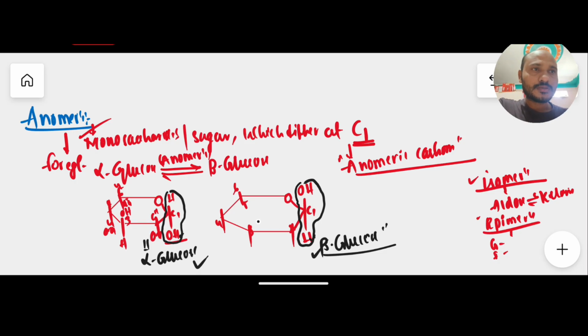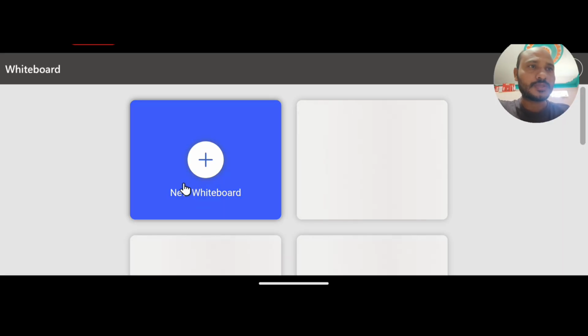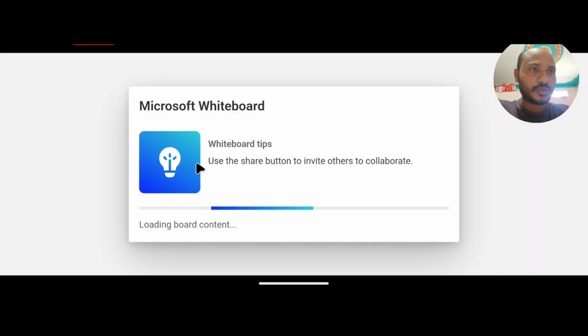Okay, so with this we have completed carbohydrates and their examples like triose sugar, tetrose sugar, pentose sugar, hexose sugar, and heptose sugar. We have two important concepts related to the monosaccharides, epimers and anomers. And one more important concept we need to discuss about carbohydrates is derivatives of carbohydrates or modification of carbohydrate, that is monosaccharide modification.